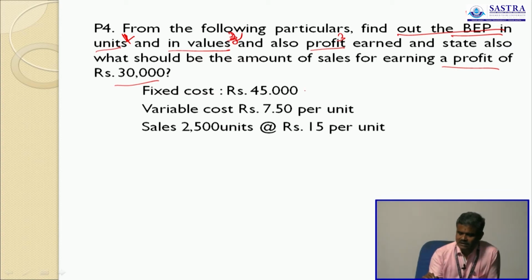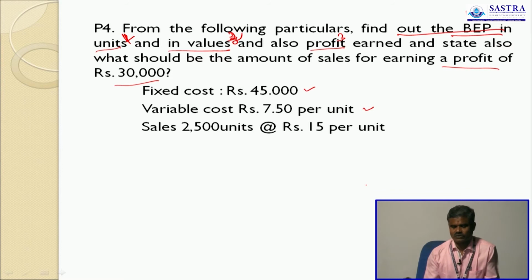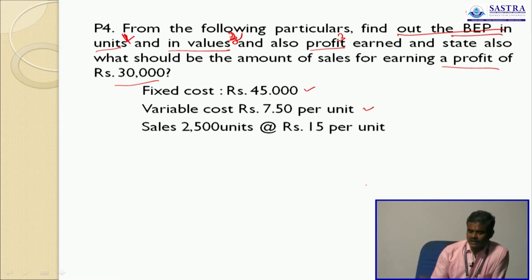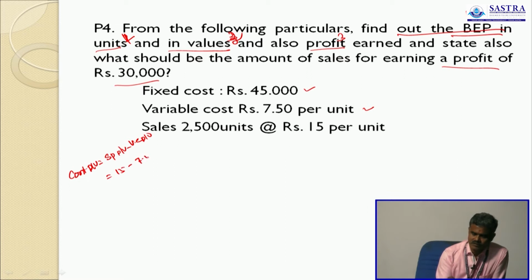So this is the problem. Fixed cost 45,000, variable cost 7.5, selling price 15 per unit, and 2,500 units. First we calculate contribution per unit. Contribution per unit is selling price per unit minus variable cost per unit. Selling price 15, variable cost 7.5.